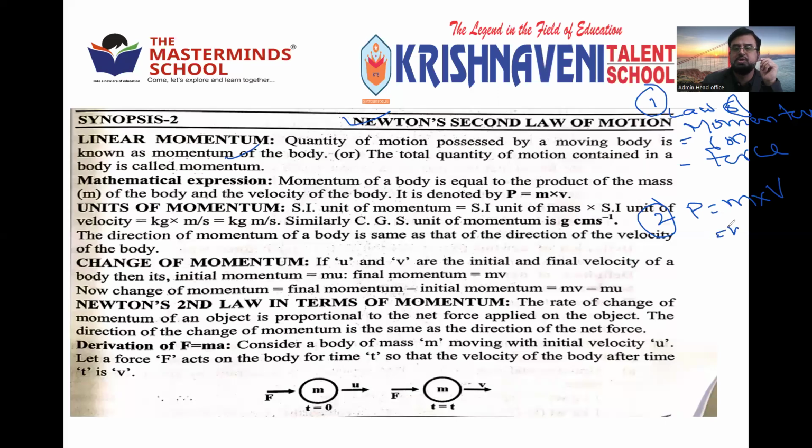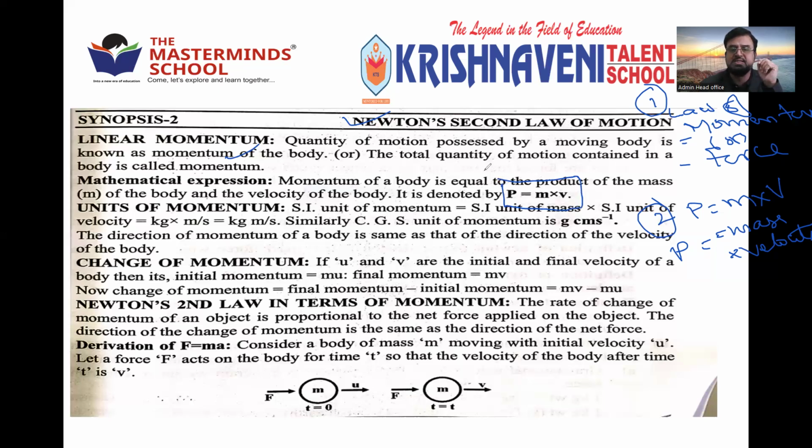P is the symbol for momentum. The product of mass and velocity is known as momentum.